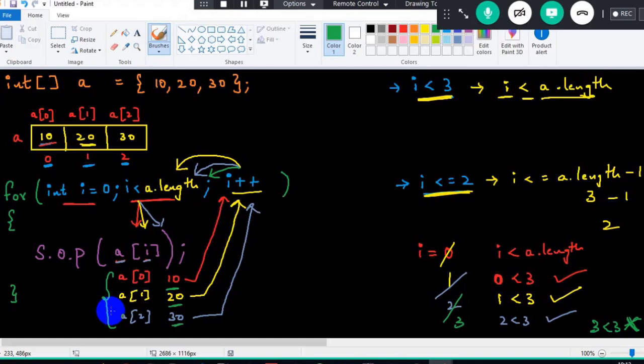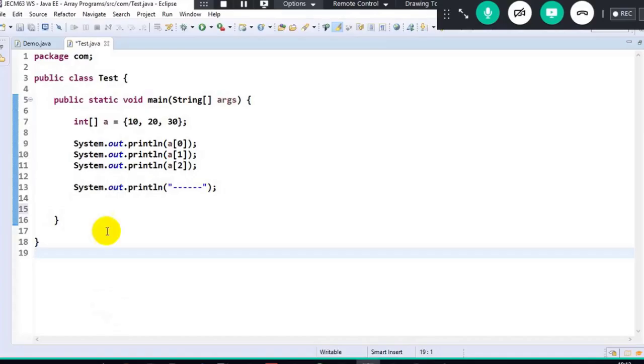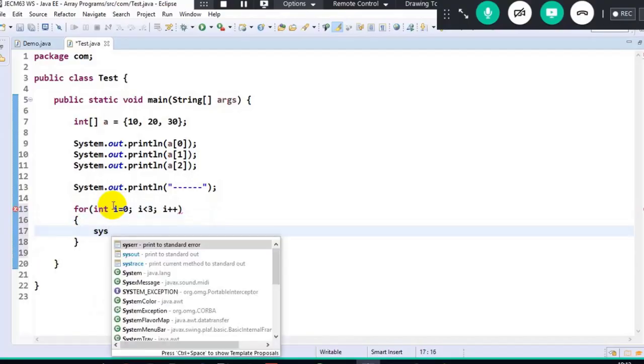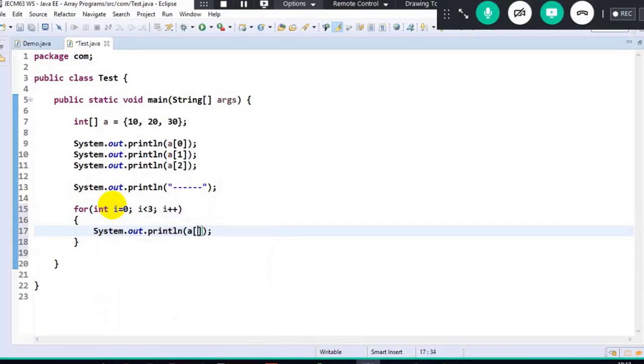I have to always make use of looping statements. That is when you will create a definite good program, an efficient program. Don't make use of print statements, 1000 print statements. So what am I supposed to do? For int I equals 0, I is lesser than, you can directly write it as 3, but it becomes hard coding. See here, if I just write it this way, System.out.println A of I, it will definitely work fine, guys.